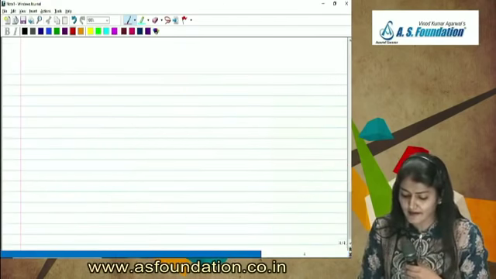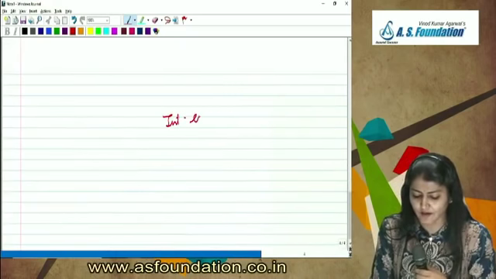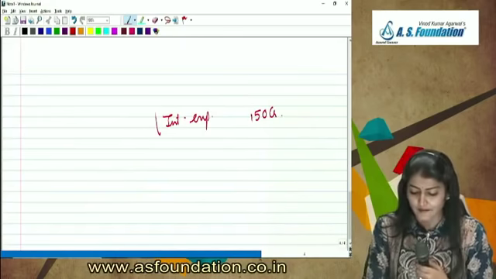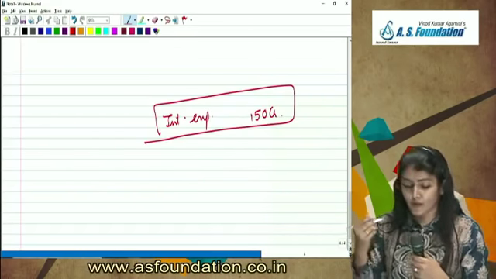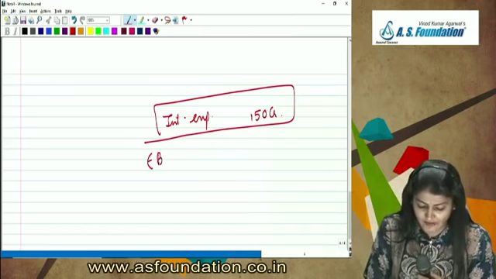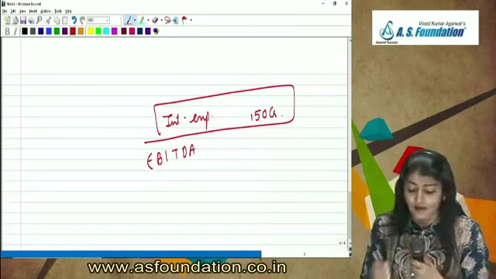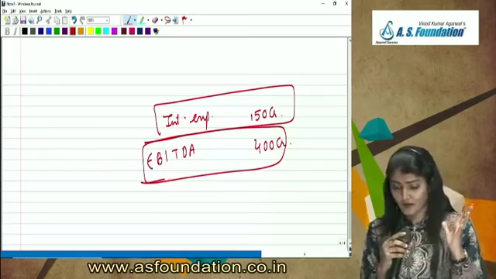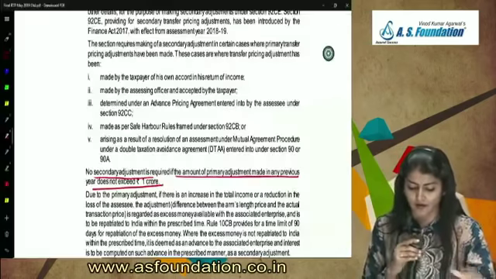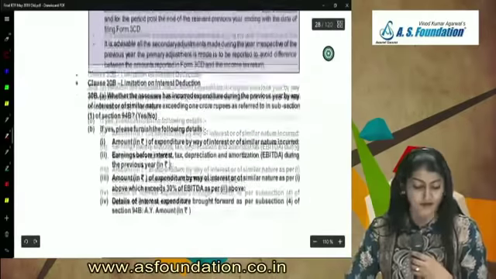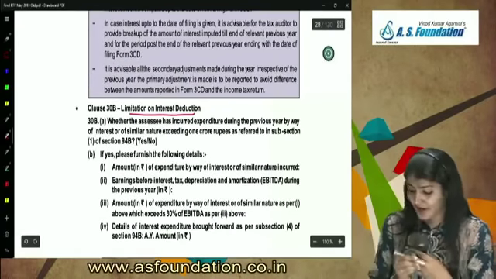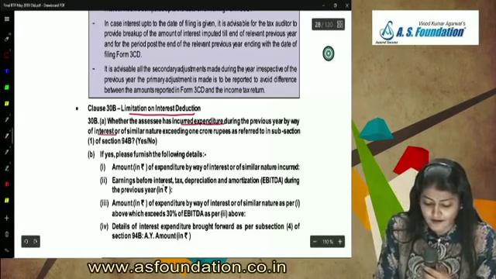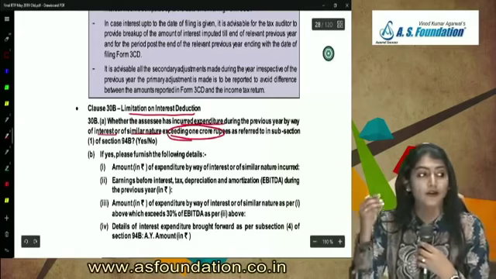Okay, so say the interest expenditure of the company for the current year is 150 crore, just as an example. And say their EBITDA, earnings before interest, tax, depreciation and amortisation, is 400 crore. So let us see over here 30B, limitation on interest deduction. Whether the assessee has incurred expenditure during the previous year by way of interest or of similar nature, again exceeding 1 crore rupees.